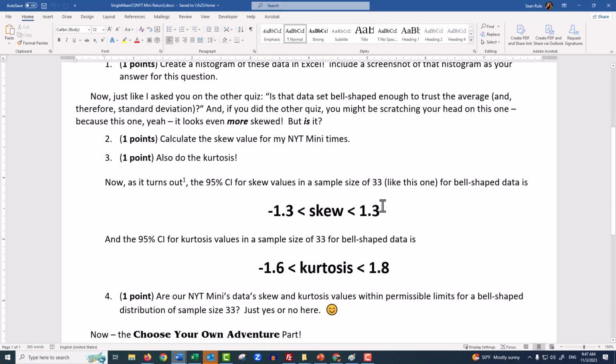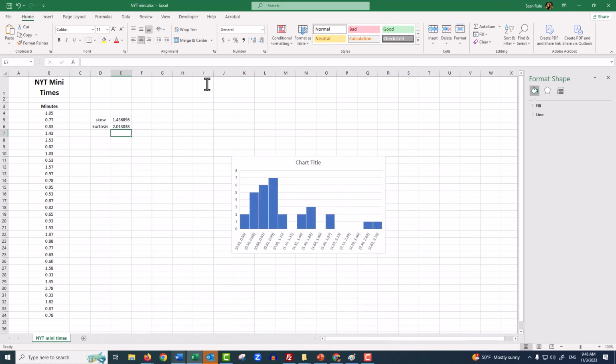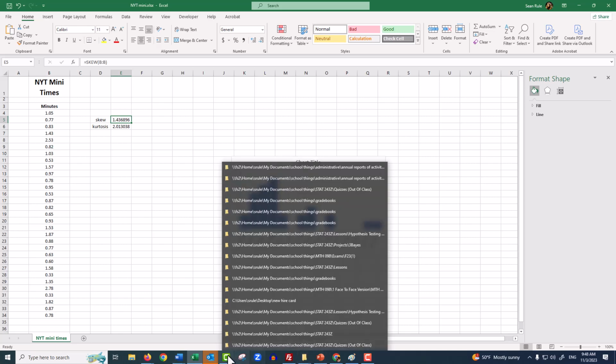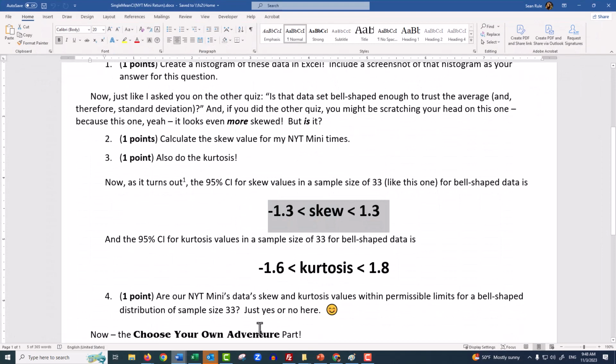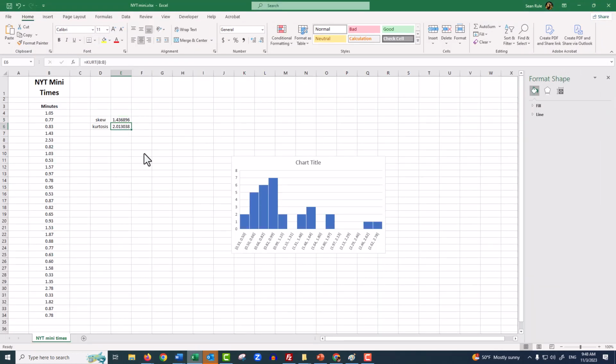So the skew is between -1.3 and +1.3, and we are outside of that. Yep, we're outside of that. We got a slight too high right skew because of these damn outliers out here. They're pulling the average this way. And then the kurtosis values, -1.6 to 1.8, and that's also too high. We're outside of that, meaning the tails are too fat. We don't have enough of a rise in the middle.